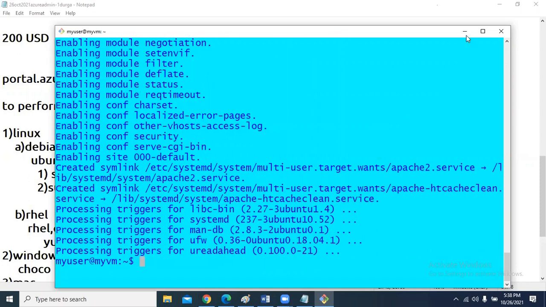I have to test whether the software is working perfectly or not. How can you test it?